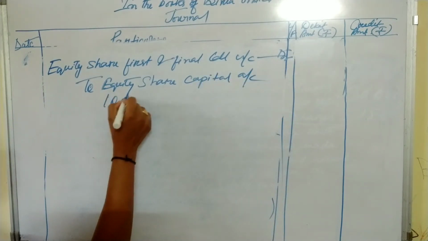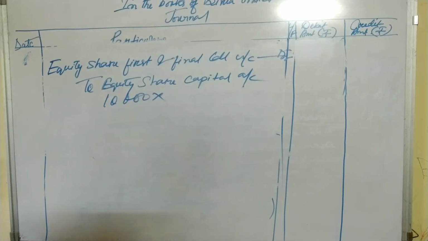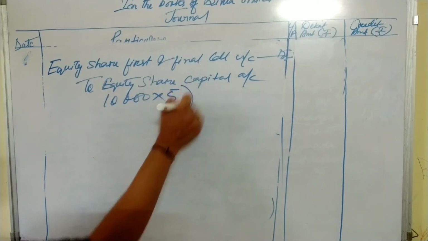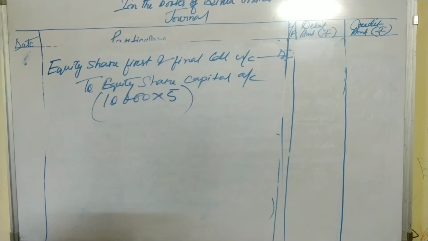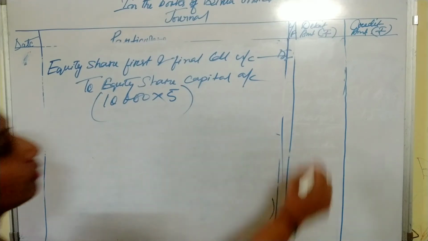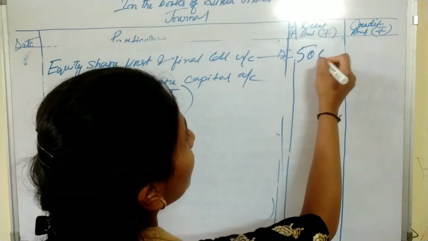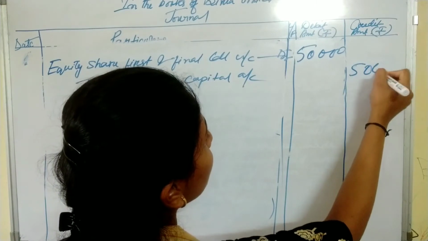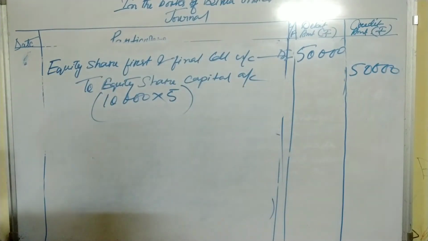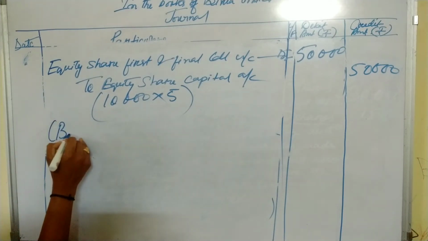So what is the number of shares? 10,000 multiplied by the rate for the first and final call, which is 5, that is 50,000. See the entry, Equity Share First and Final Call Account debit to Equity Share Capital Account. Now we write the narration.